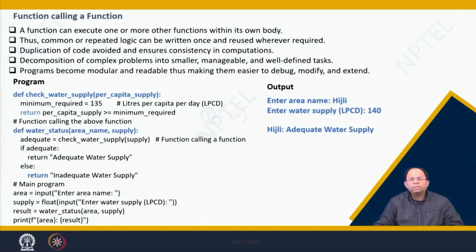This actually reduces repetition of the same code, and we can reuse that particular function everywhere, within another function also. Duplication of code is avoided, and it ensures consistency in computation. That means the structure of the function remains the same. I don't have to bother about what is happening there every time I have to type in a new function, because it's written and saved once, as soon as I call it, the same function will be called.